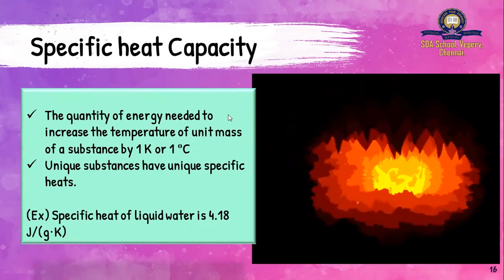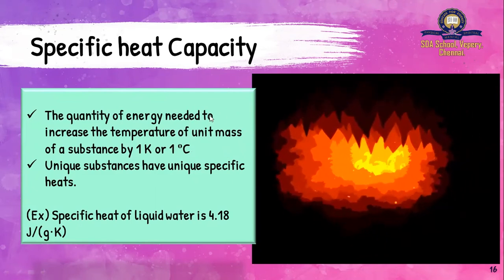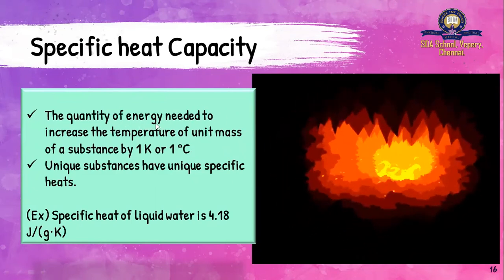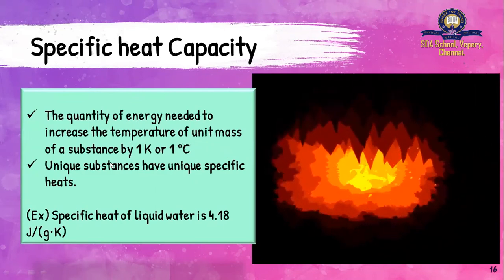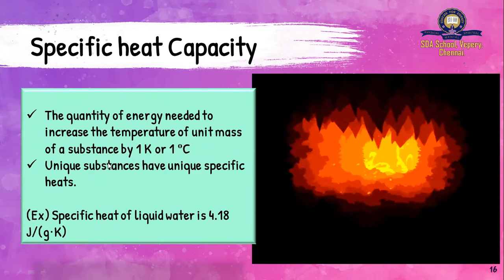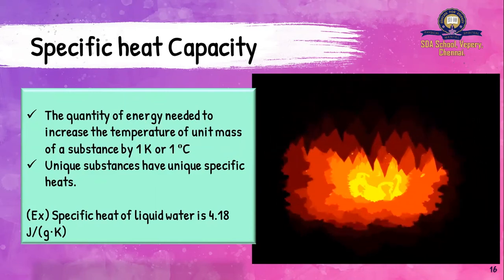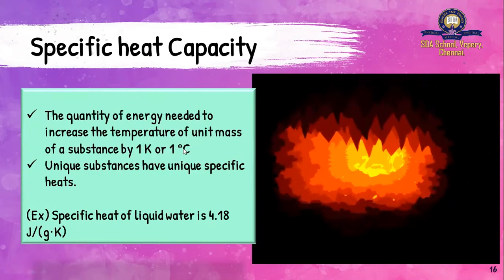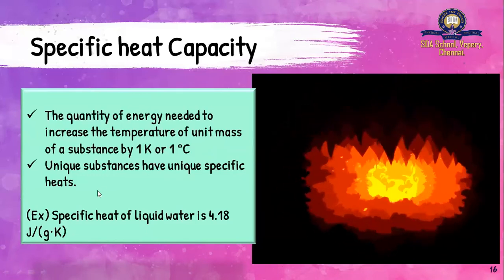Same definition, but the only difference is this word, the unit mass. The quantity of heat energy needed to increase the temperature of a unit mass of a substance. In the earlier case, we learnt about a body. It could be 100 kilogram or 200 kilogram, but here it is unit mass, 1 kg of a substance, by 1 Kelvin or 1 degree Celsius.